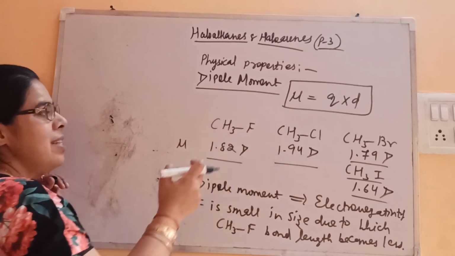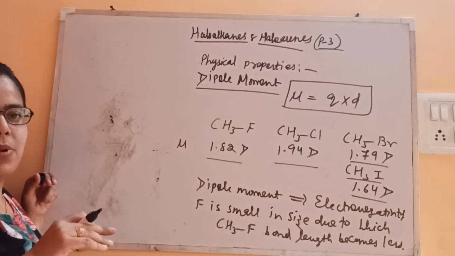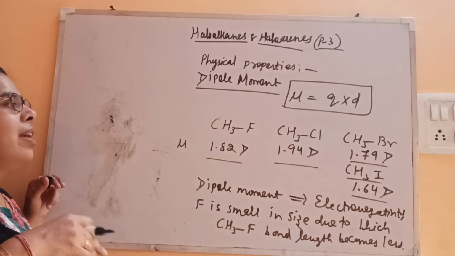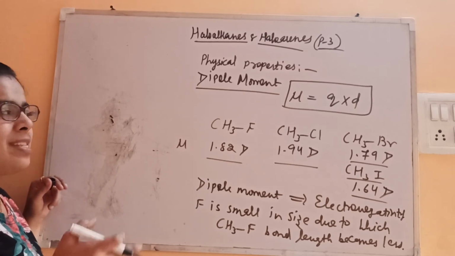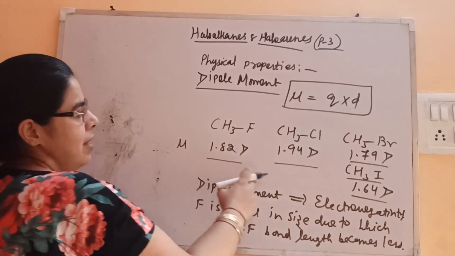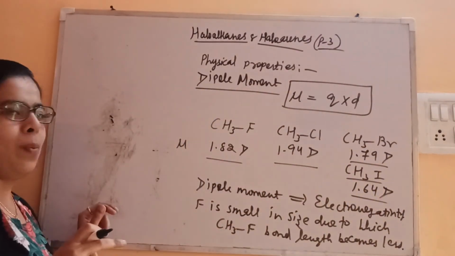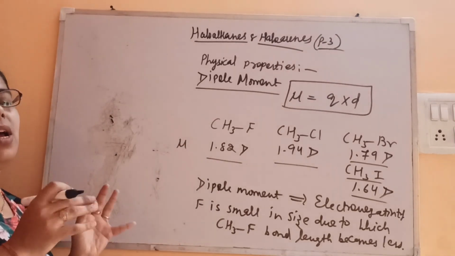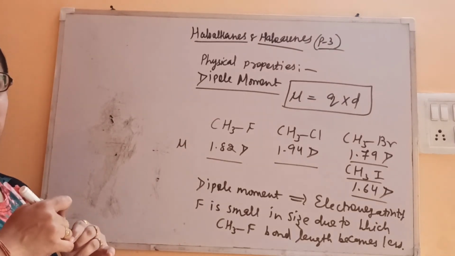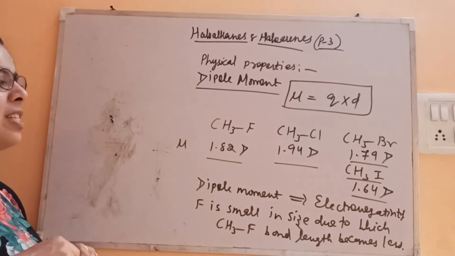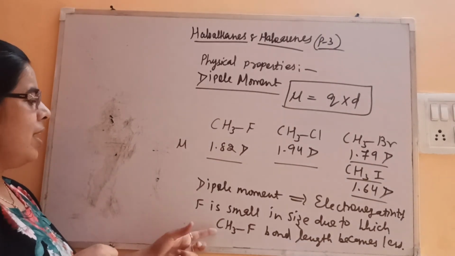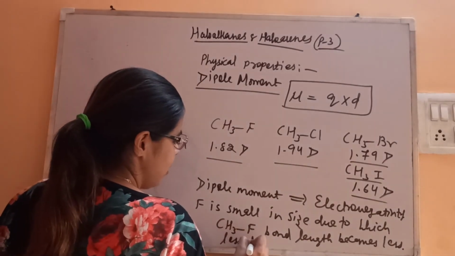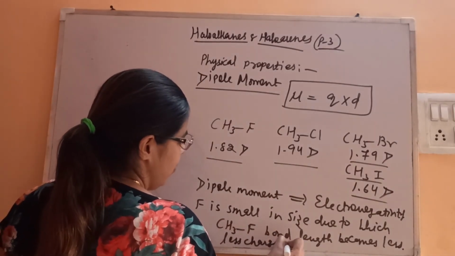Here, the size is bigger with respect to fluorine, so dipole moment is more as compared to this only. Otherwise, it is decreasing down the group. Only this is having less due to the very small size. So repulsion will be there, the bond length will be less, so they will not be able to separate, so there is less charge separation. So this is the reason.